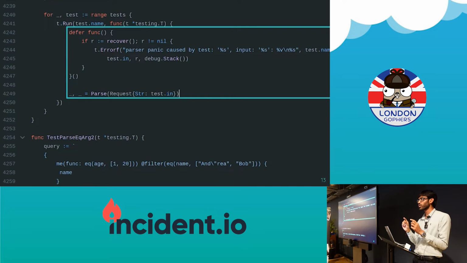Because whenever you're writing a fuzz test, it's really hard to figure out what your invariant is going to be. An invariant is basically something that you want to make sure of. When you're writing a fuzz test, because these are random inputs, you don't know what the output is going to be. So you cannot compare the expected output with the output you get from the function return. So you just build these invariants, which you know will never be violated. In our case, panic should never happen.